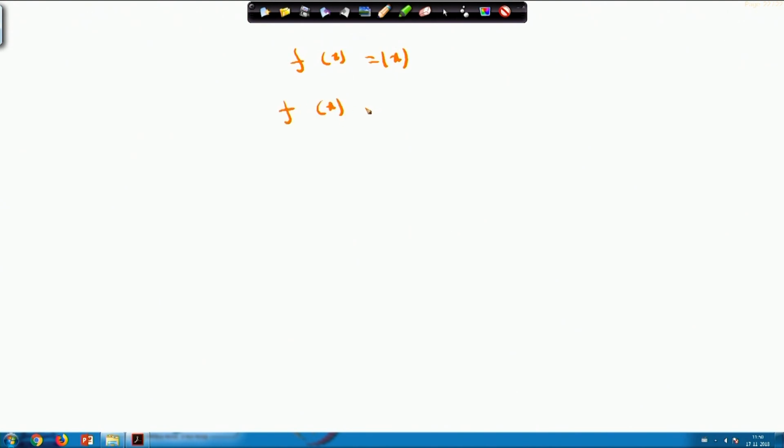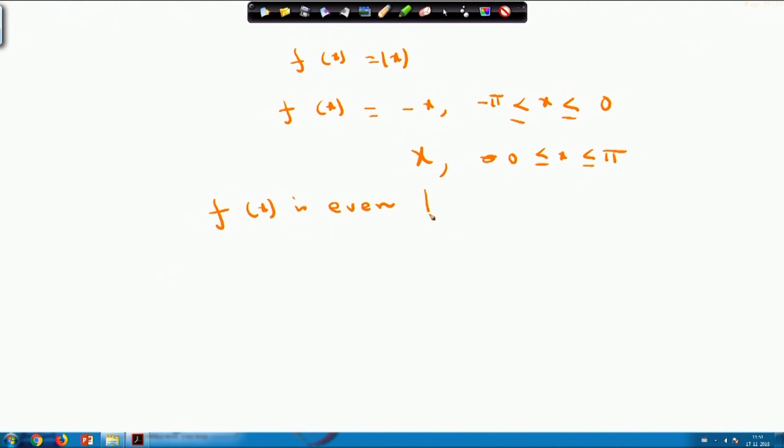Since it is mod x, I can represent it in minus pi to pi like this: I am defining the function f(x) equals minus x whenever x lies between minus pi to 0, and x whenever x lies between 0 to pi. So, f(x) is an even function. Please note this one, f(x) satisfies the property of an even function here.